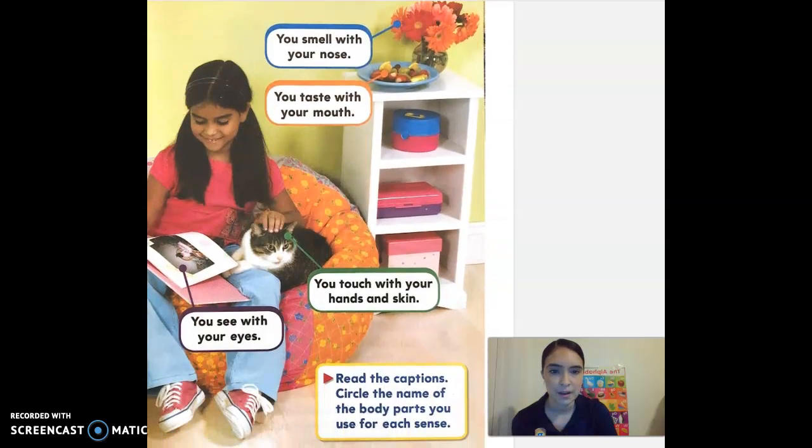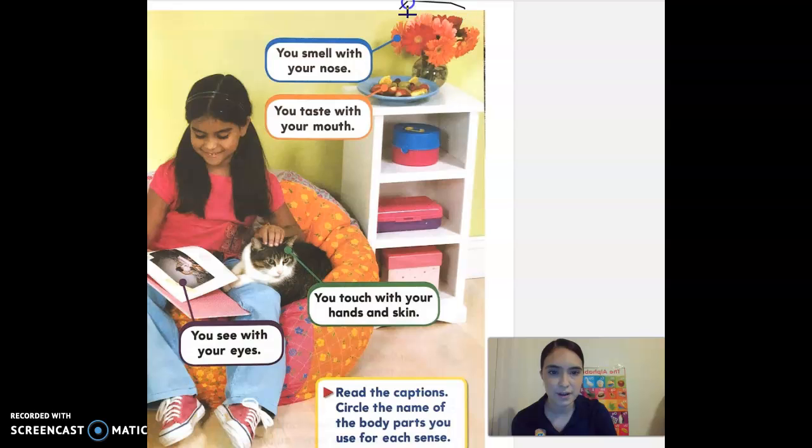Awesome. Okay, here's a picture of some flowers. What sense do you think you're going to use when you see a bouquet of flowers? Your smell, right? You're going to go ahead and smell them. Those flowers usually smell beautiful. Okay, and what body part do you use for your sense of smell? Great job. That's right. You smell with your nose.